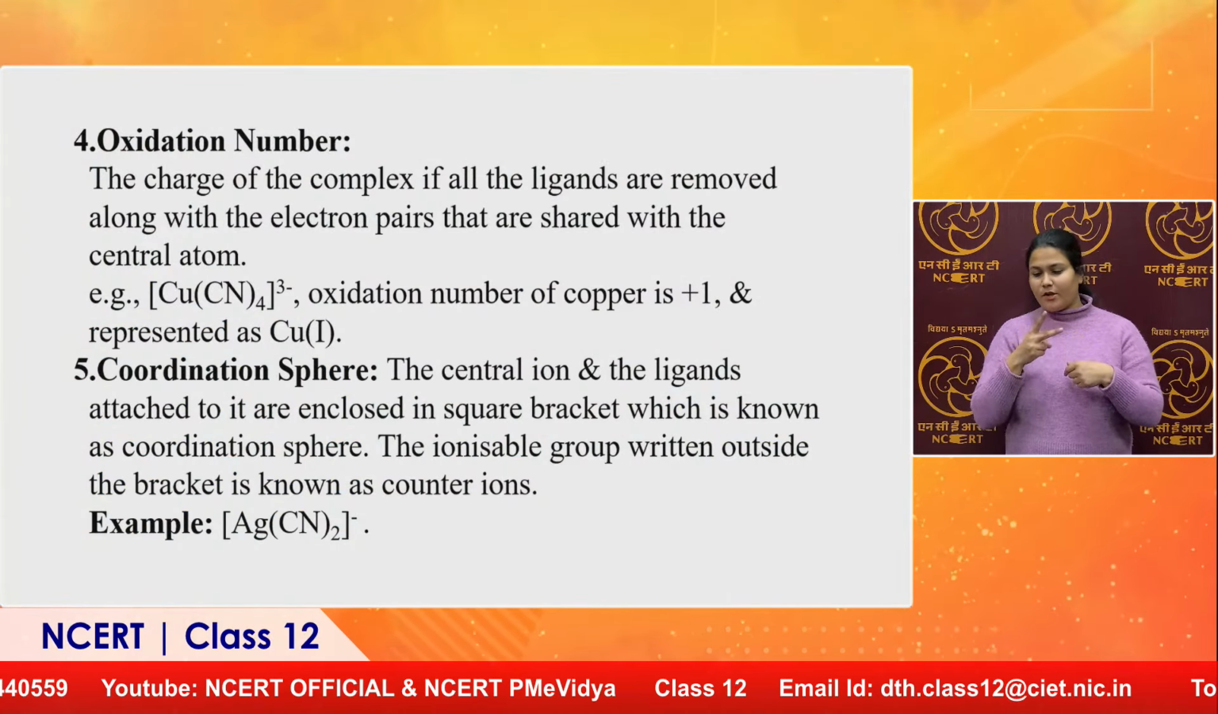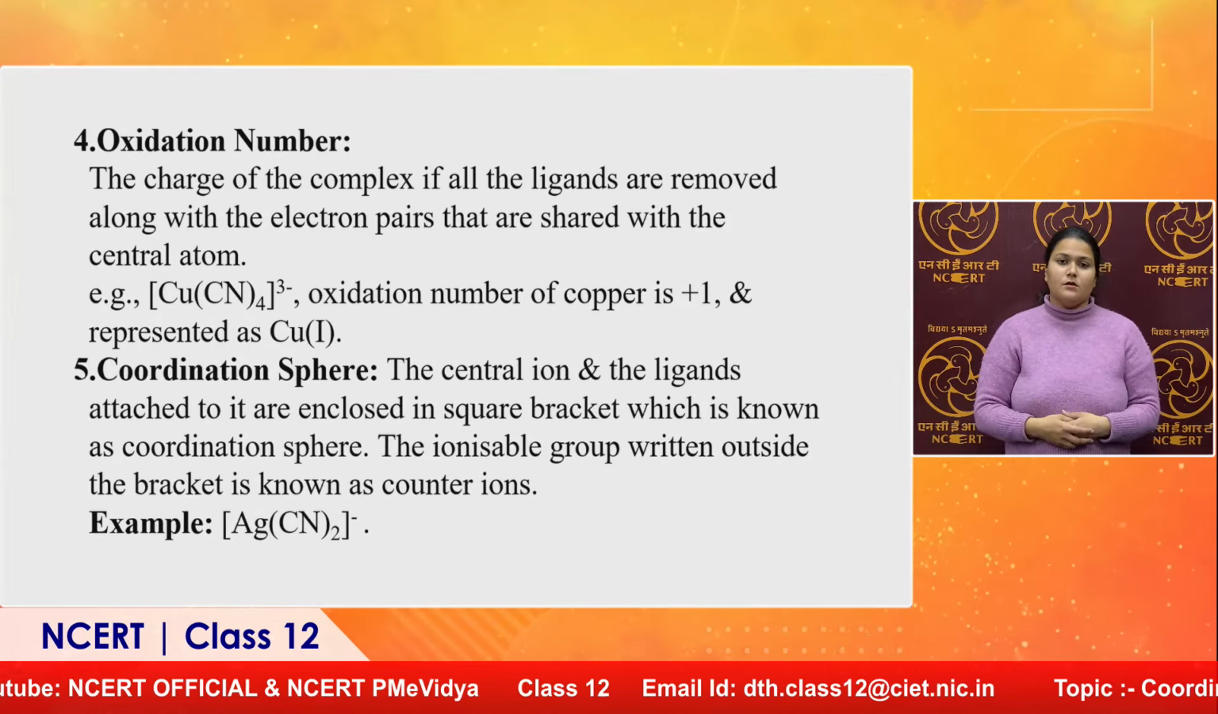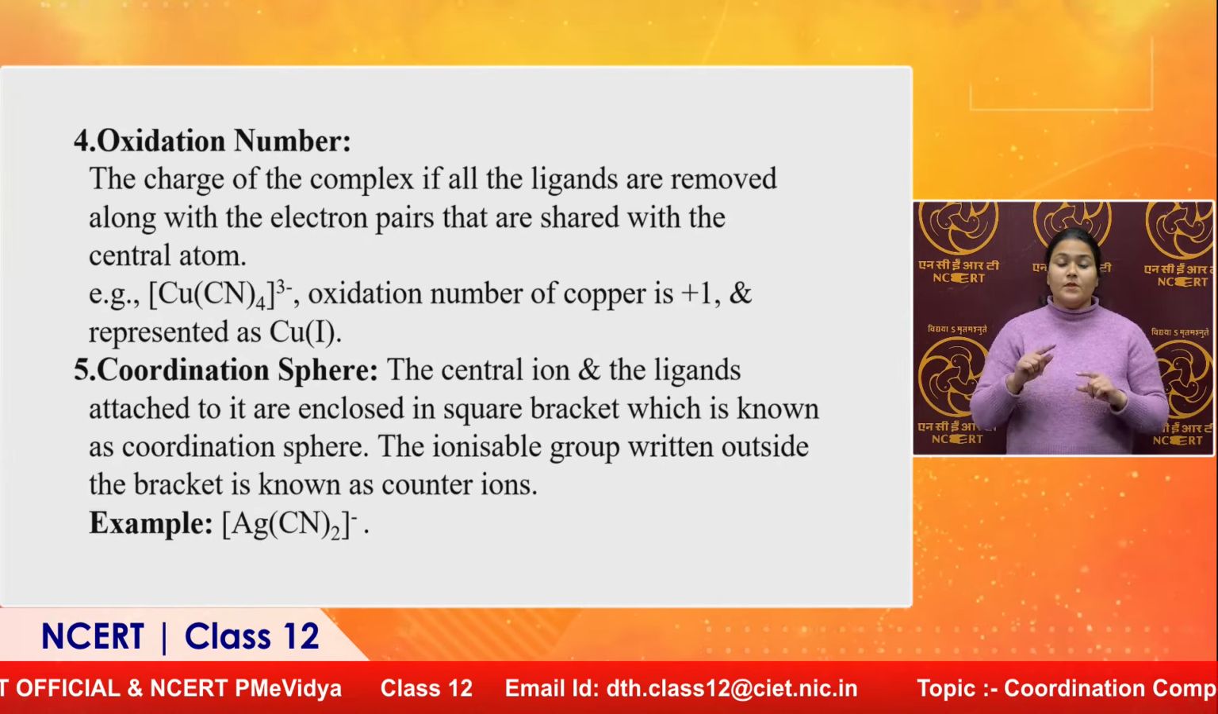When we give the IUPAC name to a coordination complex, there is a rule to write the oxidation number of the central metal in brackets, which shows its oxidation number. Metals, especially transition metals, show different oxidation states. That's why the complex forming tendency of transition metals is higher.